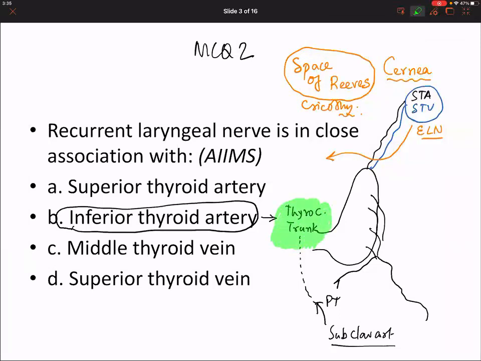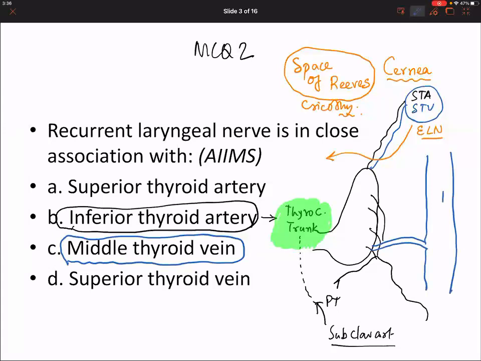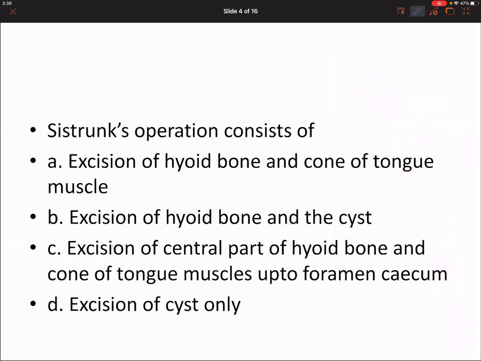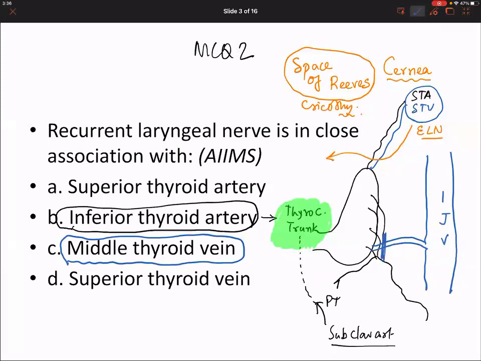What is the structure? Thyrocervical trunk. Very good. Middle thyroid vein. What is the corresponding artery? No artery. Very good. Which part of the lobe does the middle thyroid vein lie? The inferior part of the lobe. Where does the middle thyroid vein drain? Internal jugular vein. Where is the middle thyroid vein ligated? Close to the gland. Beautiful.